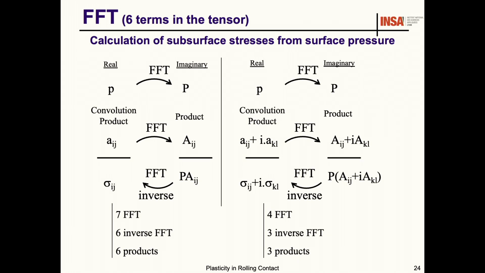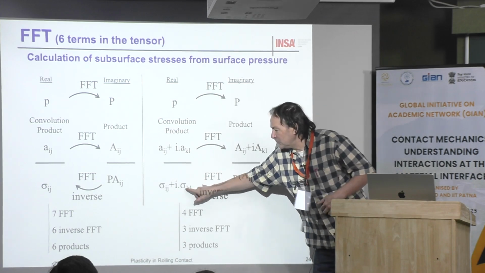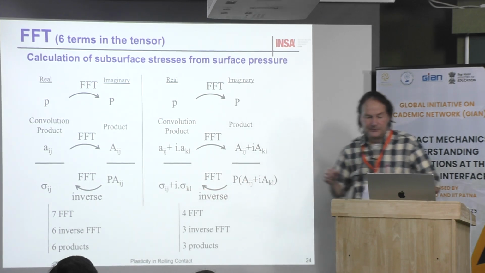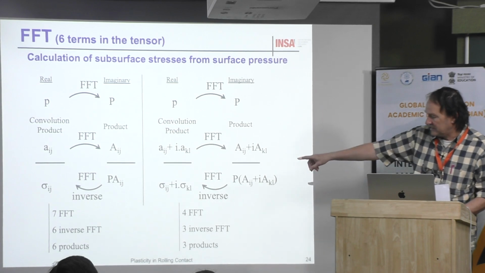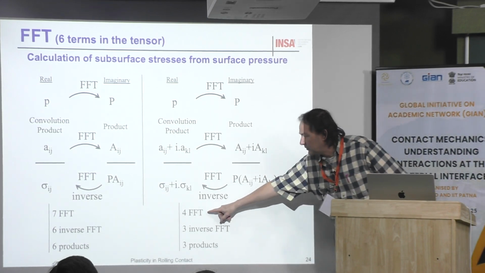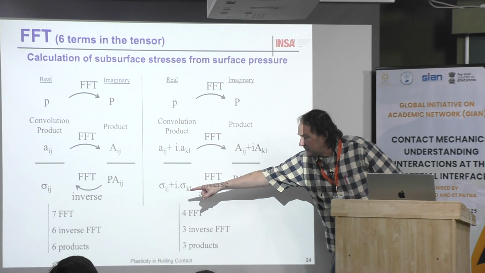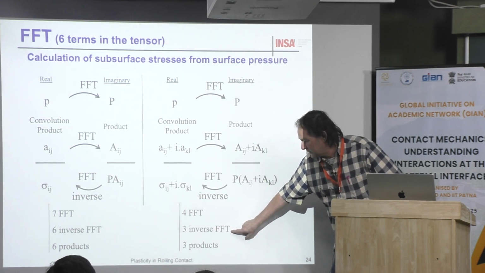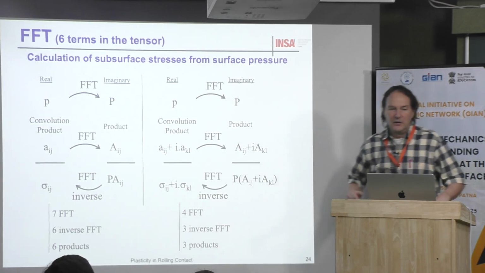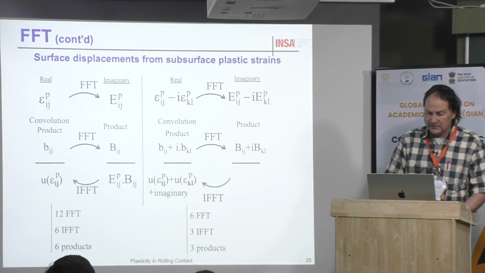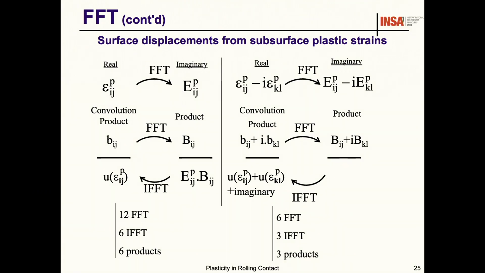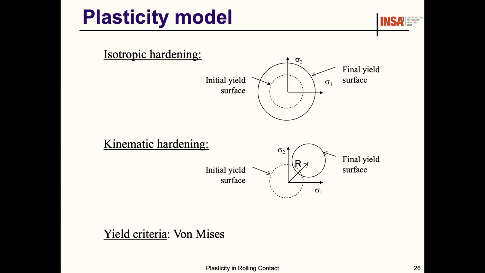This is the explanation of how we do that. You can see here, for example, we put 1 term here and 1 term in the imaginary part. So instead of 7 fast Fourier transforms, we do only 4 fast Fourier transforms. Instead of 6, only 3 inverse fast Fourier transforms, and only 3 products instead of 6. The same for the strain, for the displacement, and so on.